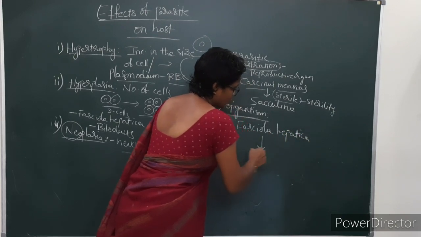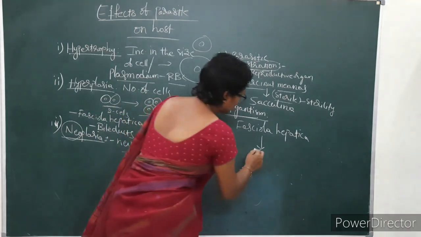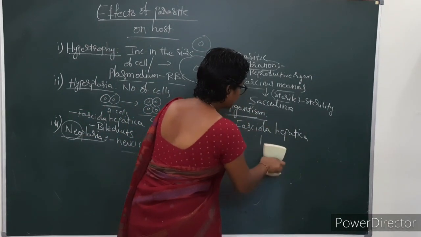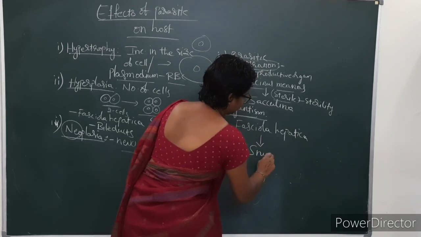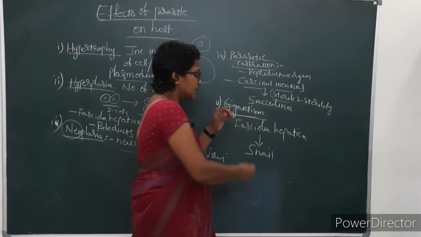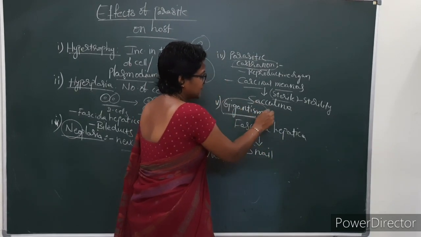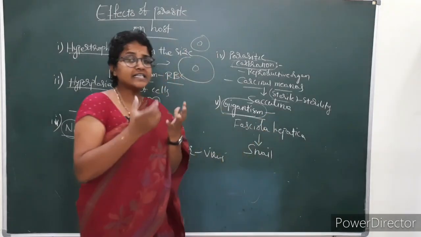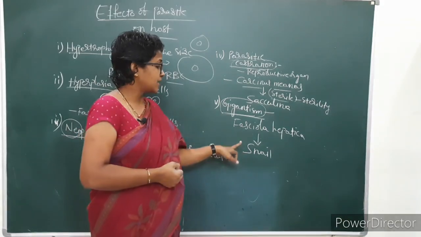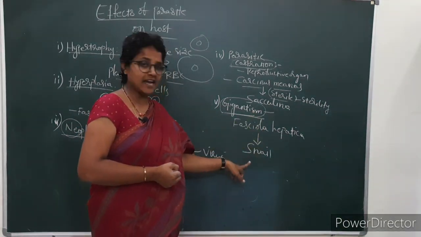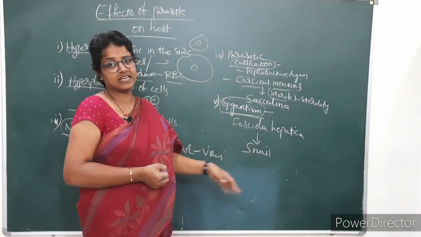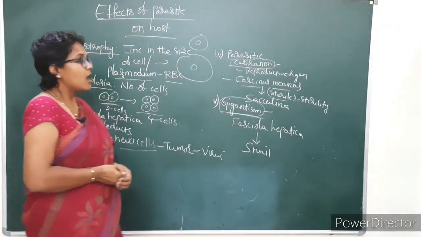Fasciola hepatica causes gigantism in the snail. Gigantism is nothing but an increase in the size of the host body. So in the snail there is an increase in the size of the body.